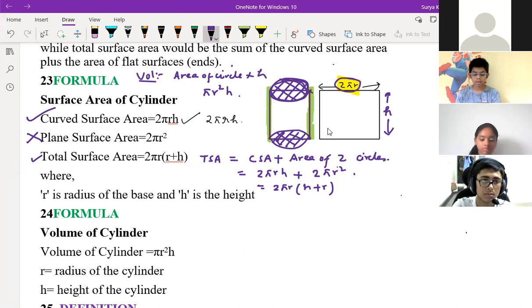So the cylinder part is clear to everyone, children. Volume is pi r square h. And if we're talking about units, volume will always be in cubic units: cubic meter, centimeter cube, decimeter cube, kilometer cube. It's coming in cube. And when we are talking about area, it will always be in square: centimeter square, meter square. Understood, children?